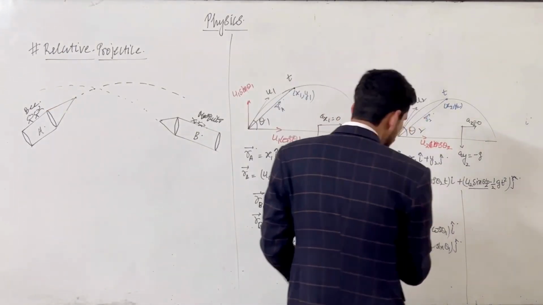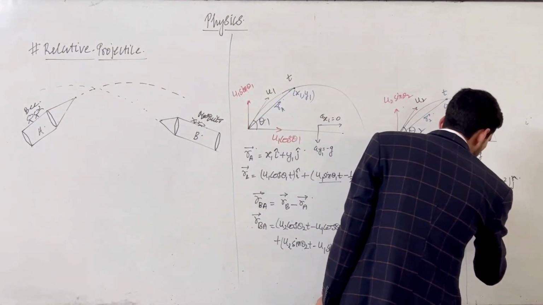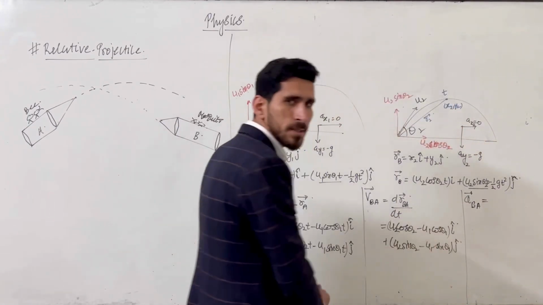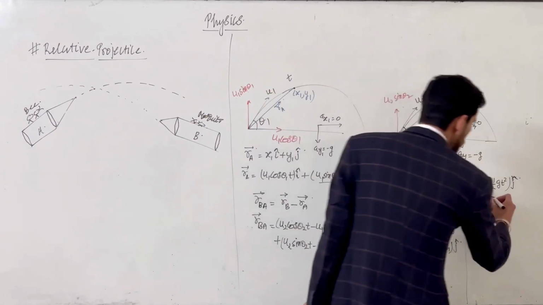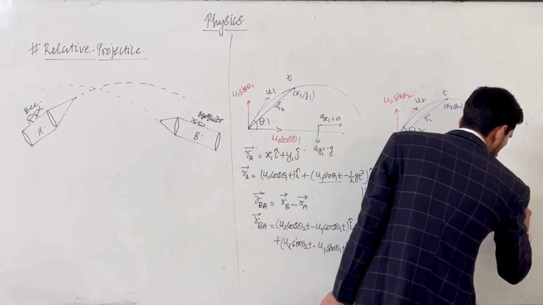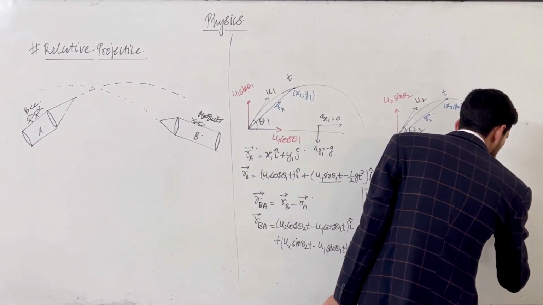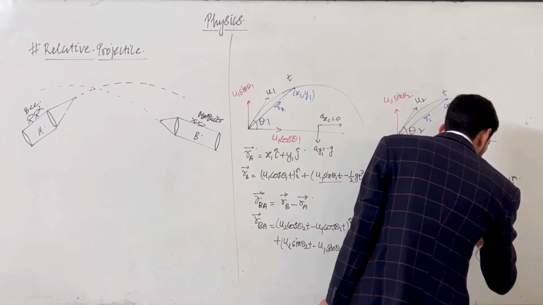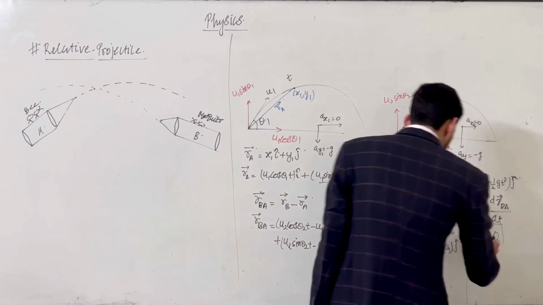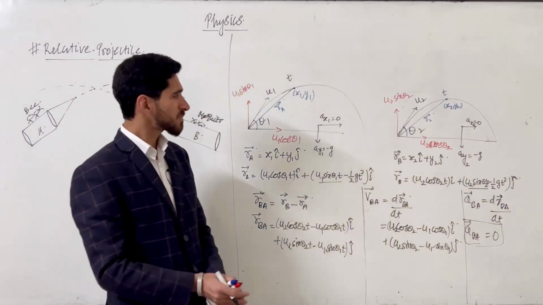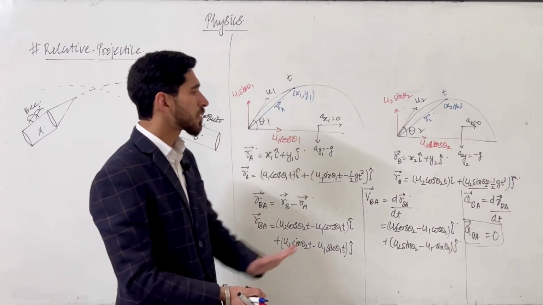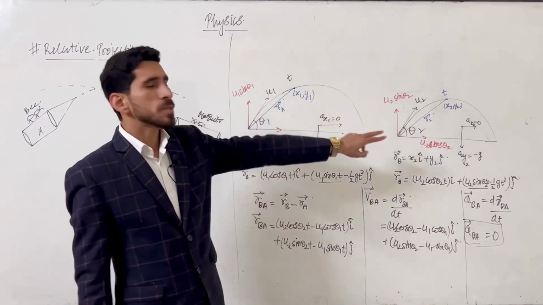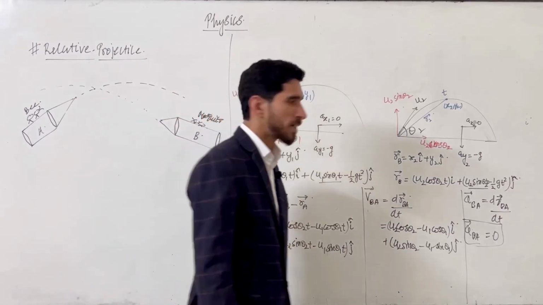We can also write the acceleration, that is the acceleration of B with respect to A. There is no t in this velocity equation. When we differentiate this velocity VBA with respect to time, that will become 0. So the acceleration of particle B with respect to A is 0. What does it mean? That it is performing a straight line motion. So one projectile with respect to another performs a straight line motion.